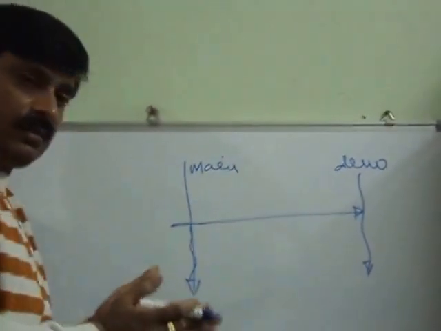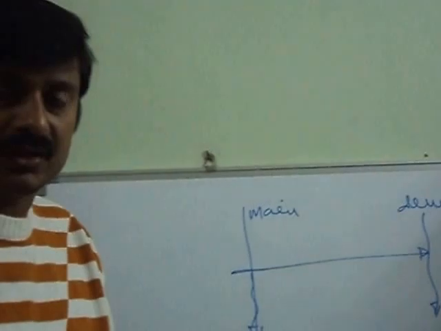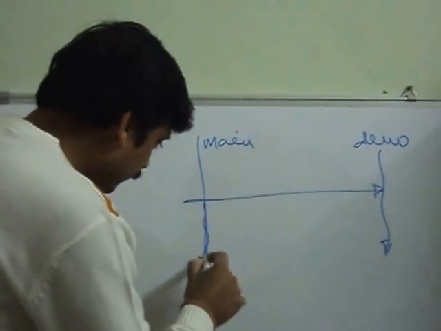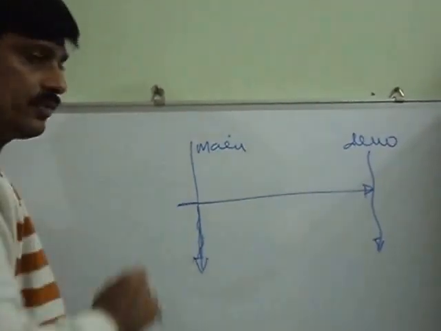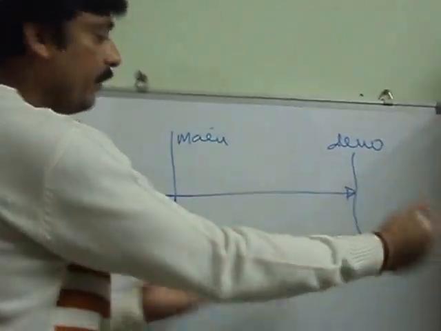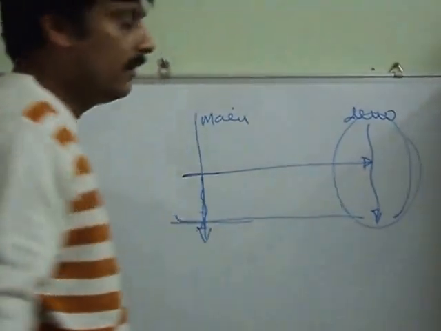Main thread is nothing but the thread that actually starts the program, actually starts the process in fact. If the main thread does not wait for the termination of this thread created using pthread, then what happens: if the main thread terminates, the entire process will be terminated. So automatically this thread will also be terminated.